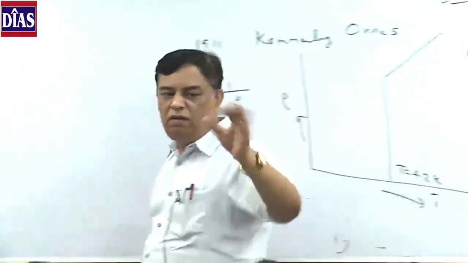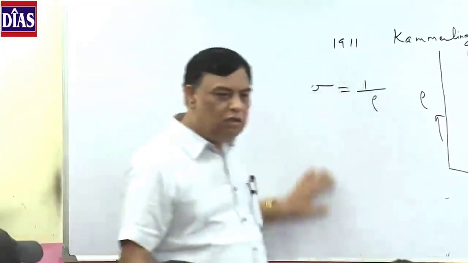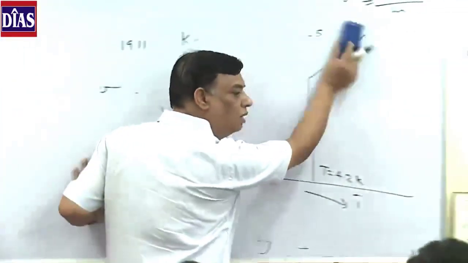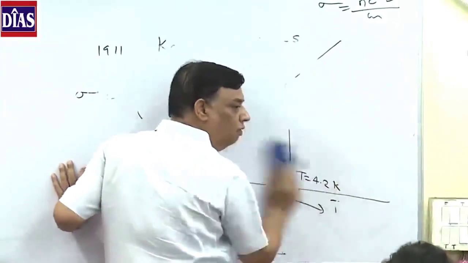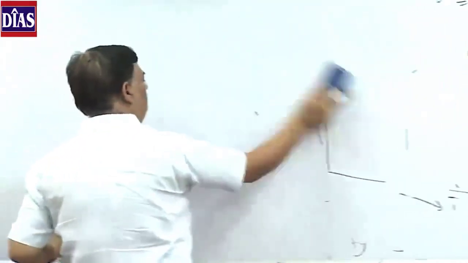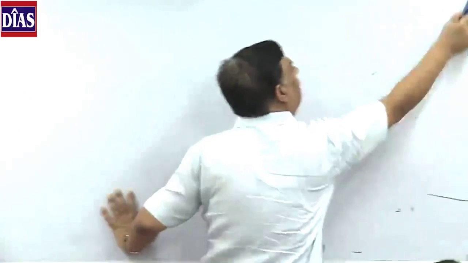So before 1957 there was no explanation for this. The only explanation comes in 1957, that is called Bardeen-Cooper-Schrieffer theory. What theory? BCS theory.